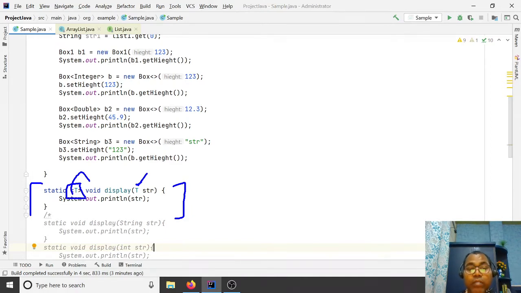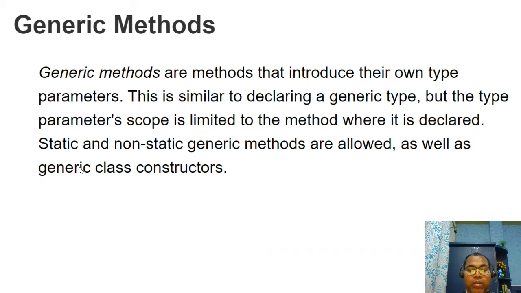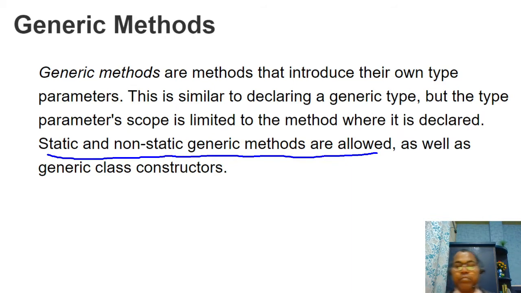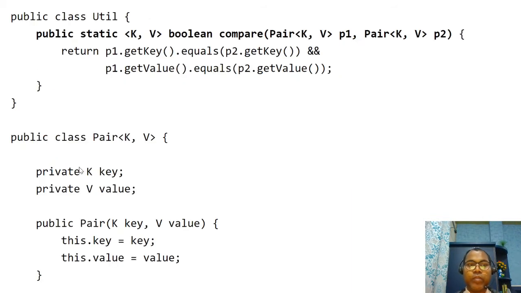Maybe a static method, maybe a non-static method. Both static and non-static generic methods are allowed here. For example, here they have written a generic Pair class with a key and a value. What is the data type of the key and value? These are generic data types, and here is the constructor.